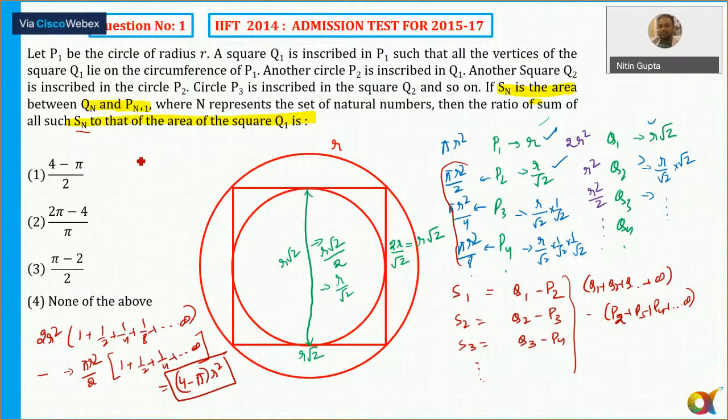So that is 4 minus pi, and the area of Q1 is equal to 2R square. So the answer is 4 minus pi by 2, which is option number 1. So difficult, isn't it? It's definitely a difficult question. We have solved such types of questions, but it's not something very straightforward.